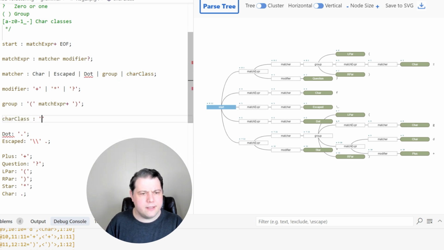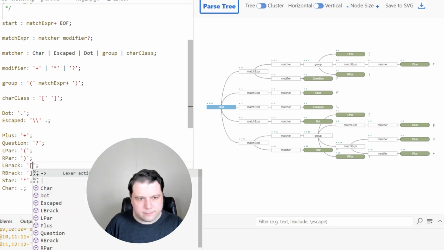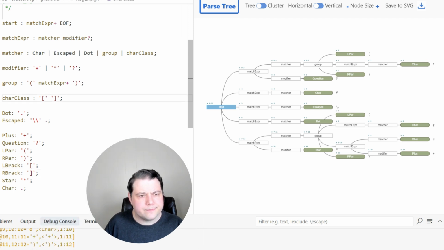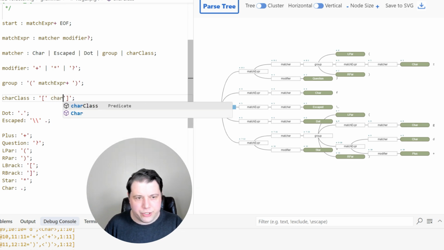And we have open and close bracket, define lbrac and rbrac in the parser rules. Now, what can you do here? You can have a range.